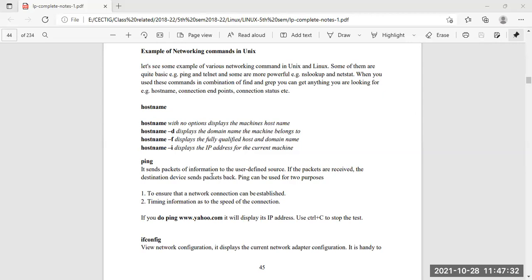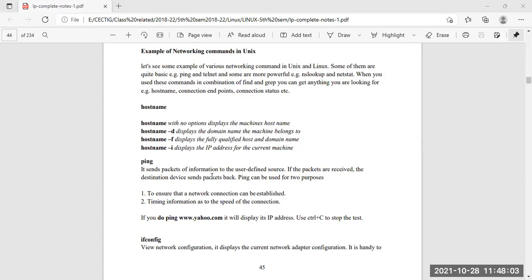By checking the status of the ping, by pinging the IP address, it will check how responsive my network is. The command is very simple: ping, space, the IP address, suppose 1.1.1.1.